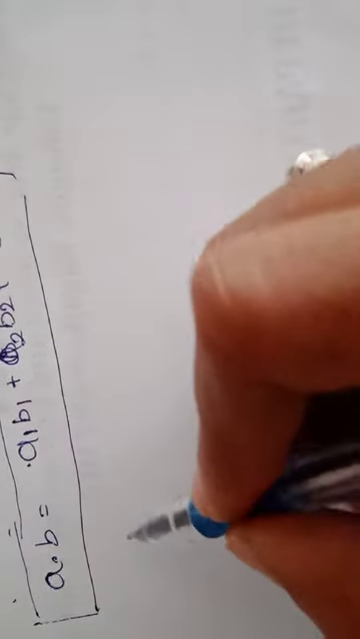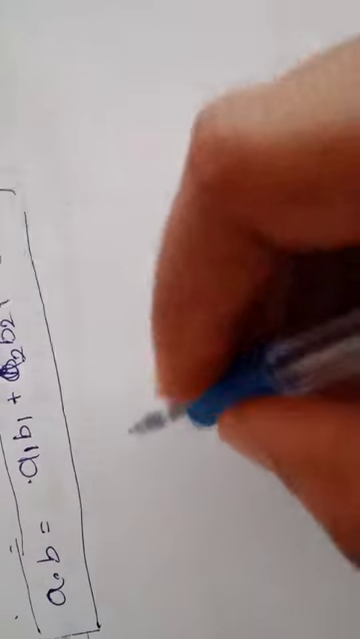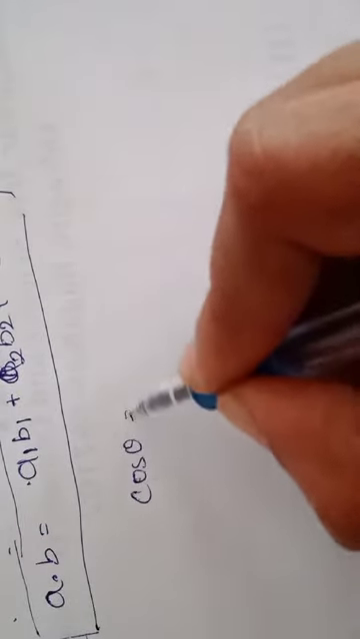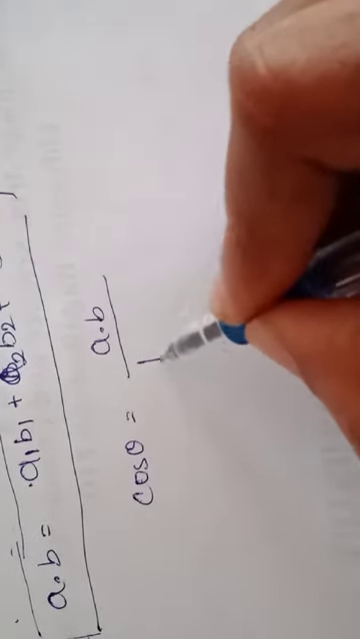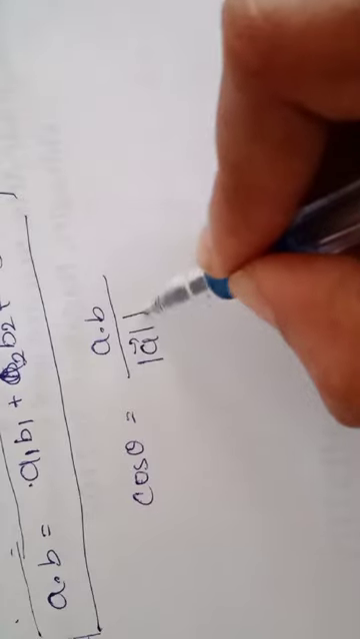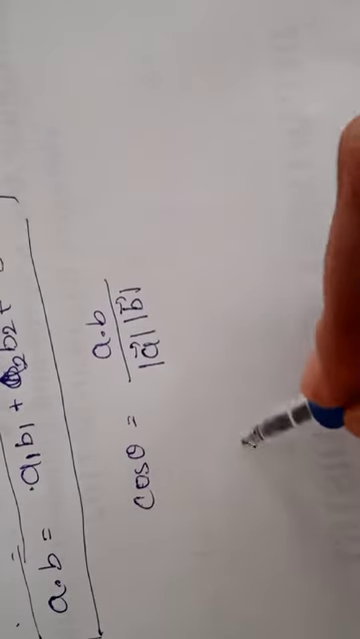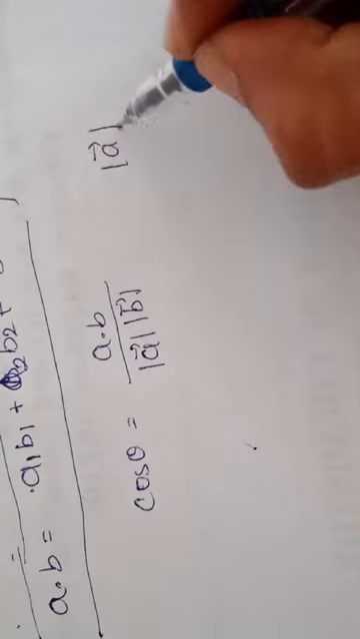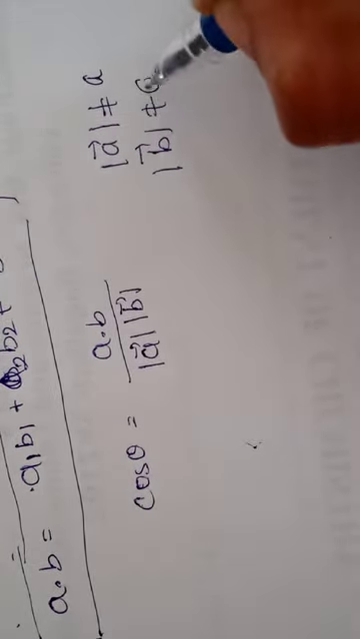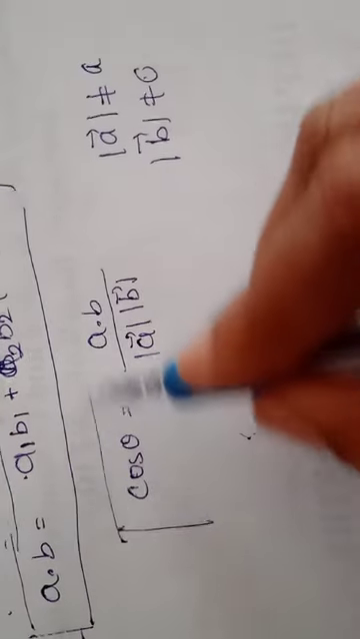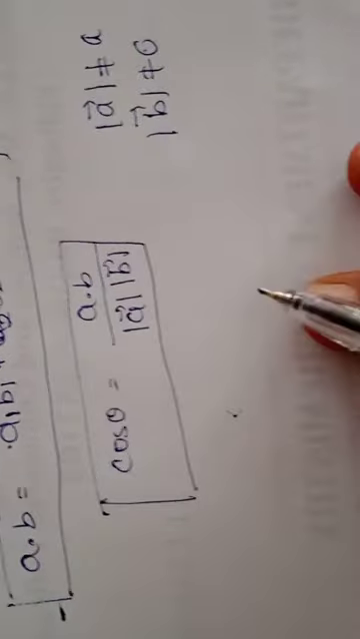Then the angle between two vectors. What is the angle between these two vectors? From this product, we have to calculate cos theta. Cos theta is A dot B divided by modulus of A into modulus of B, where modulus of A and modulus of B are not equal to 0. This is the value we have to keep in mind, because these are the very basic things we have to discuss.